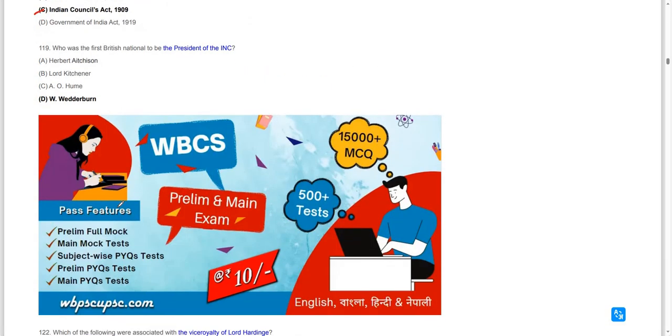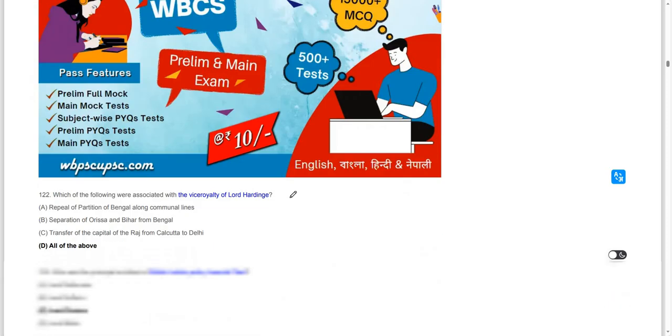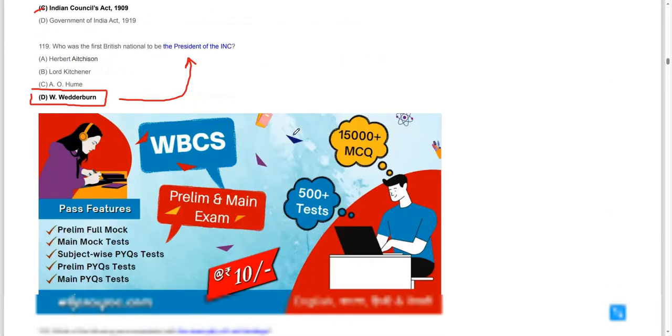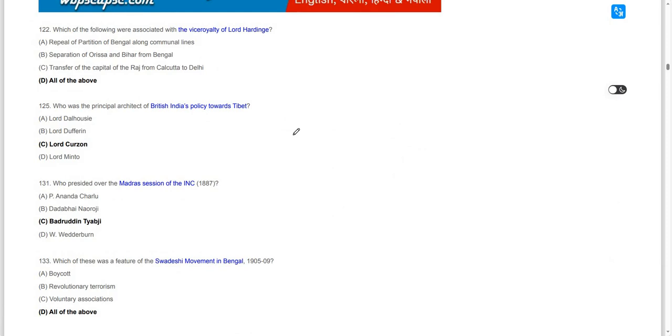Moving on to the next question, who was the first British national to be president of the INC? W. Wedderburn is the first Englishman, actually, who was the president of the INC. The first British man to become the president of INC was W. Wedderburn. Yes, that is the right answer. Moving on to the next question.